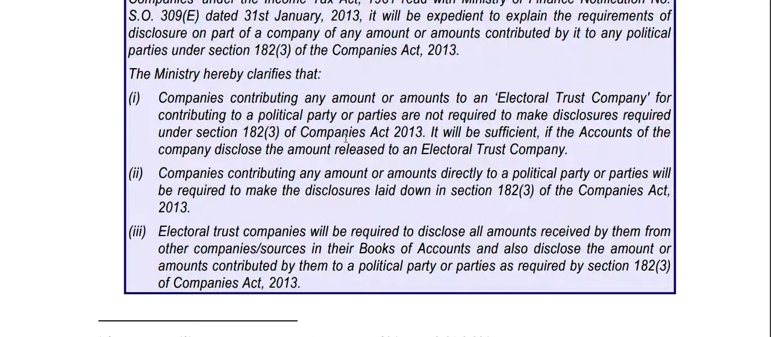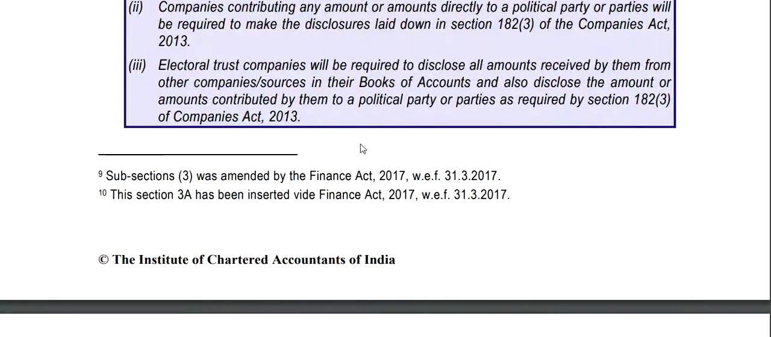Ministry hereby clarifies that the companies contributing any amount or amounts to an electoral trust company, or for contributing to a political party or parties, are not required to make the disclosure required under section 182 subsection 3 of the Companies Act 2013. It will be sufficient if the accounts of the company disclose the amount released to an electoral trust company. Companies contributing any amount or amounts directly to a political party or parties will be required to make the disclosure laid down in section 182 subsection 3 of the Companies Act.